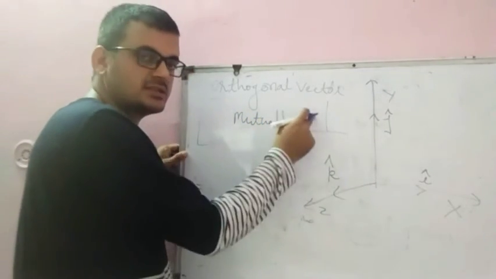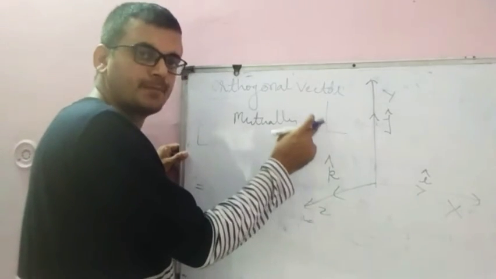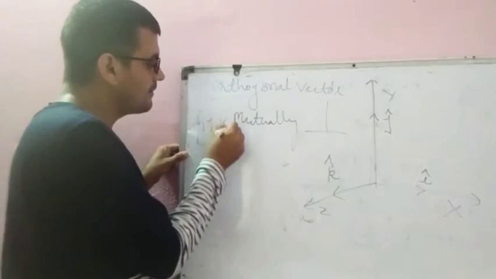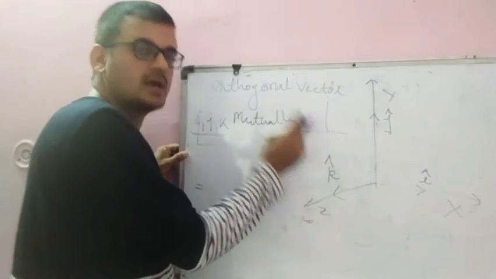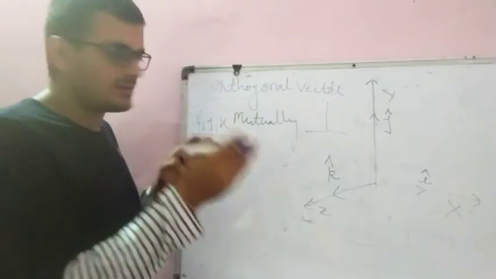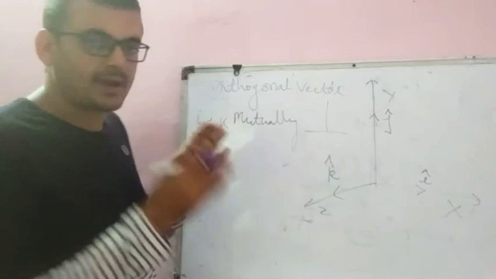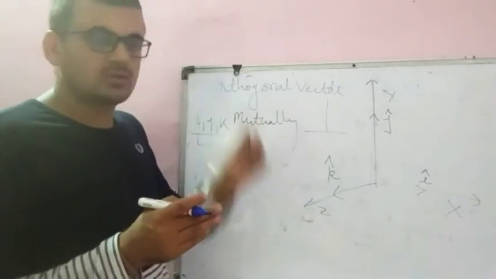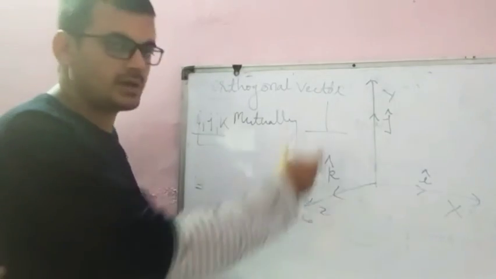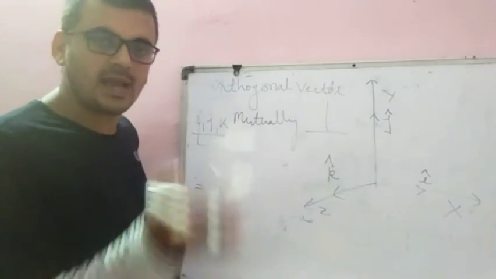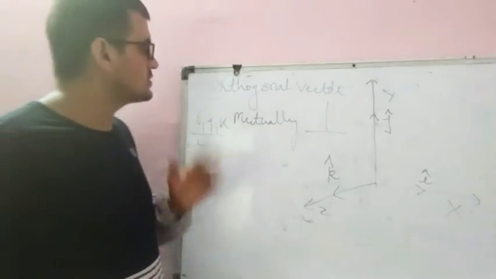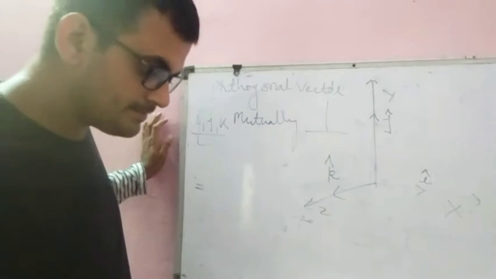You write here: i, j, k are mutually perpendicular. So three mutually perpendicular vectors are called orthogonal vectors. This is in the rectangular coordinate system. I have already told you the coordinate system in the last chapter. So i, j, k are mutually perpendicular, so these are called orthogonal vectors.